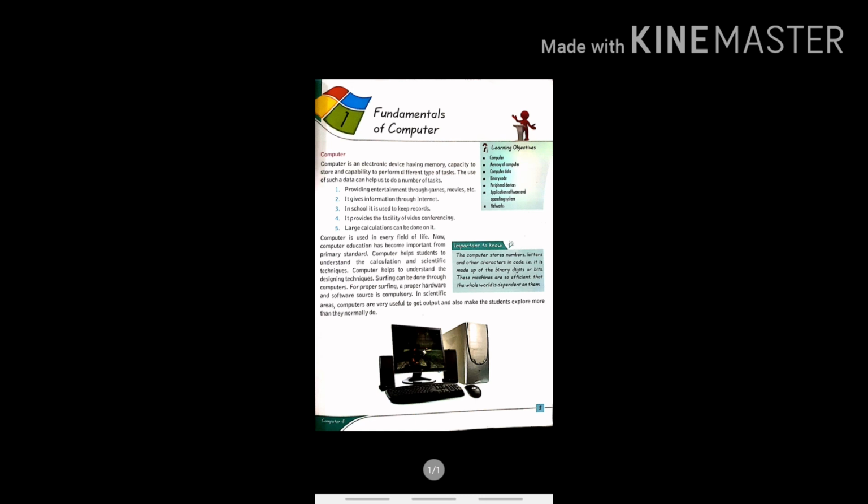Now see the output devices. Output devices that are familiar to you are monitors and printers. A monitor displays both the input data as well as the processed data. Today monitors with high resolution are available that give good quality output. The output displayed on the monitor screen is referred to as the soft copy as it is not permanent. In order to preserve the output, we produce it on paper by using a printer. This output on paper is referred to as the hard copy.